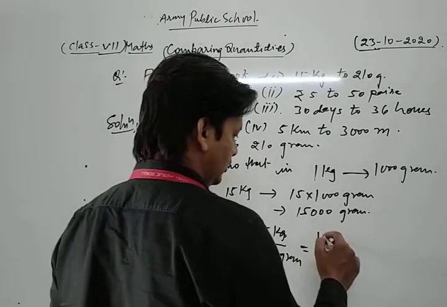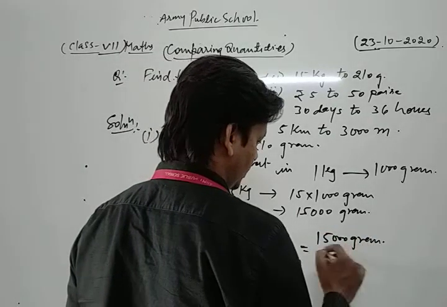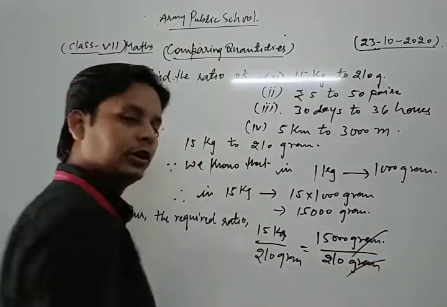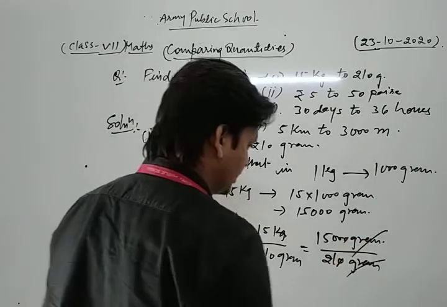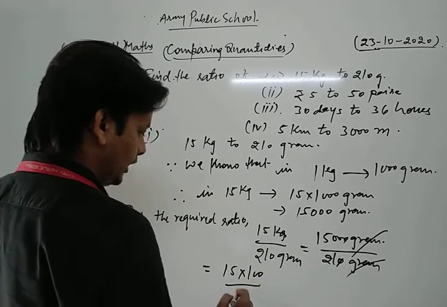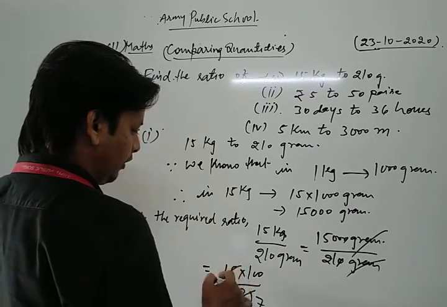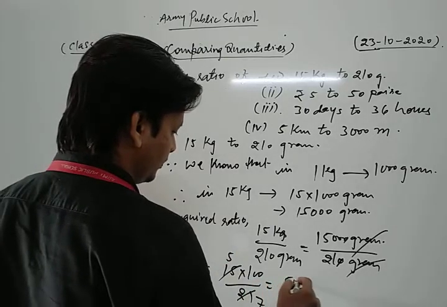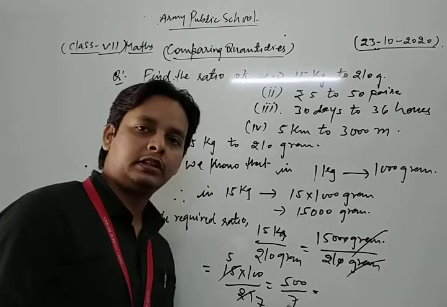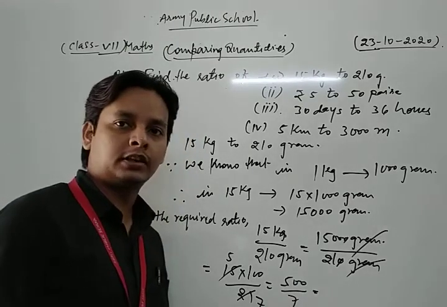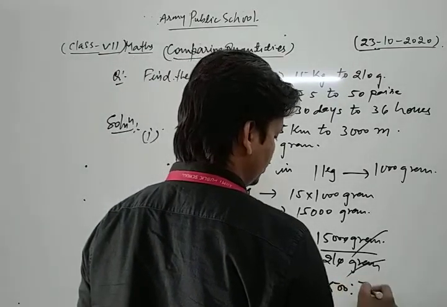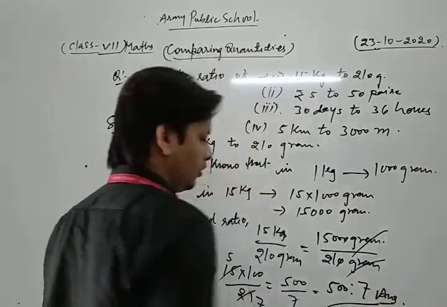Here we write 15,000 gram upon 210 gram as it is. Now look, gram cancels with gram, and a 10 cancels with a 10. So we get 15 into 100 upon 21. Now 3 sevens are 21, 3 fives are 15, so that is 500 upon 7. This fraction is in its simplest form, there is no common factor other than 1. Thus the required ratio is 500 is to 7. This is our required answer.